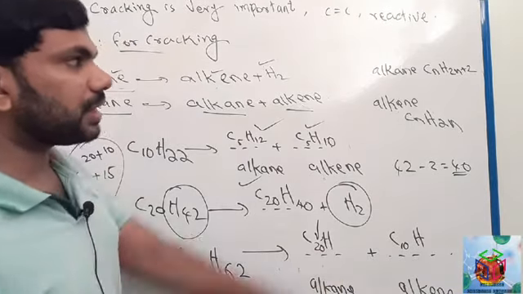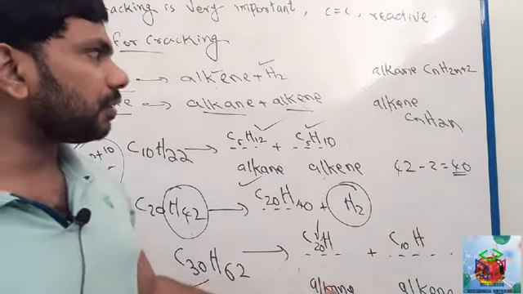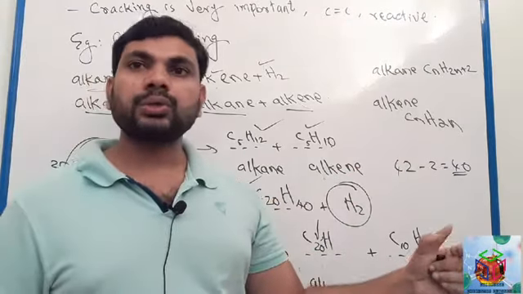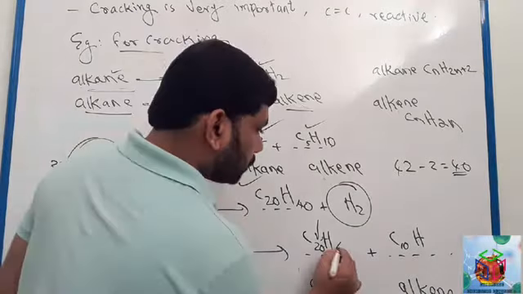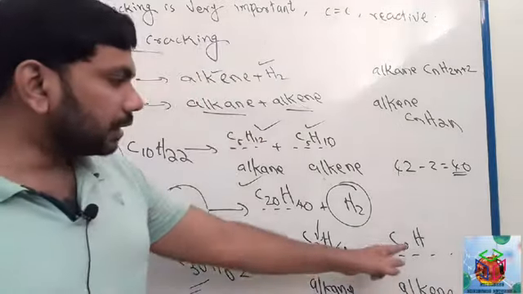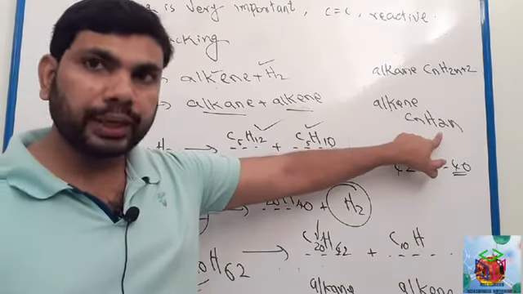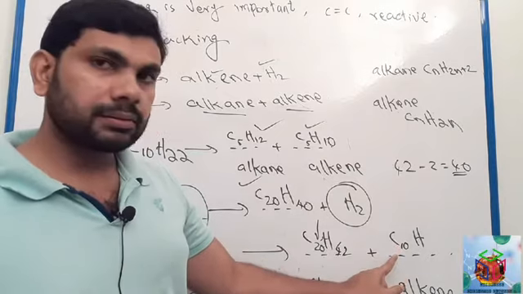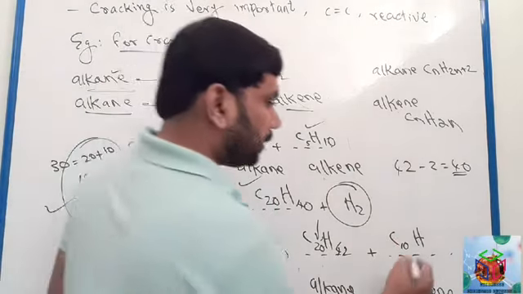Alkane, general formula CnH2n plus 2. Here 20 carbon, so number of hydrogen 2n plus 2, 2 times 20, 40, 40 plus 2, 42. Similarly here this is alkene. General formula for alkene 2n. Here n is 10, hydrogen will be 2 times 10, it will be 20.